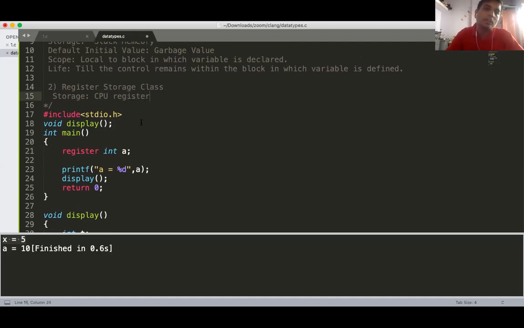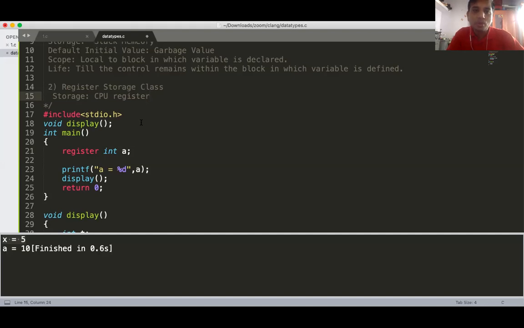Now you know that your microprocessor, have you learned 8085 or 8051? That microprocessor or microcontroller has its own set of registers: register A, accumulator, register B, then R0, R1, R2, R3, like that. Every microprocessor or microcontroller has its own CPU registers. Why are CPU registers there? Because they are very near to your CPU. The CPU can access that register very frequently.